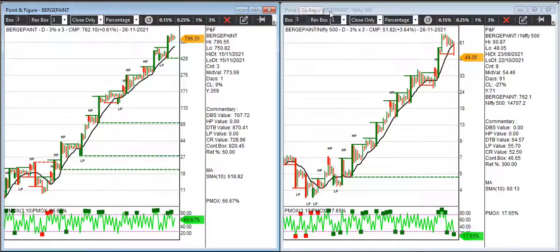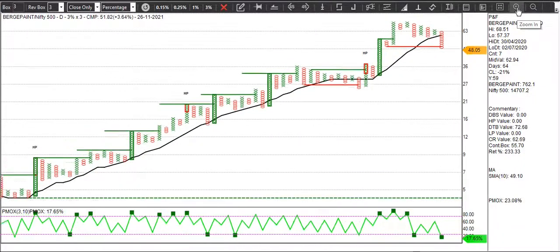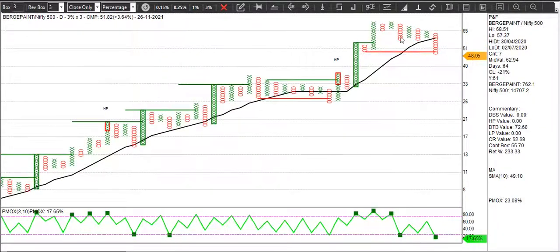Berger Paint, another stock, but I would not suggest this stock because the relative strength is not positive. So let us not discuss this chart now. We will avoid this because the relative strength is in a turtle breakout, right? That's a bearish breakout, so I would not suggest this.